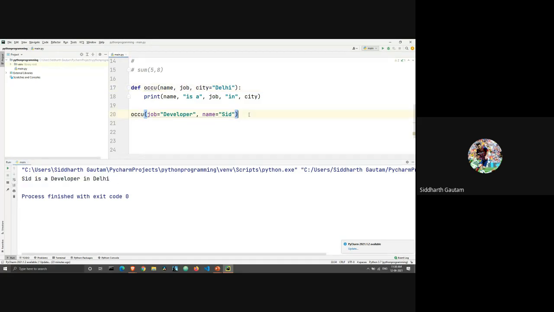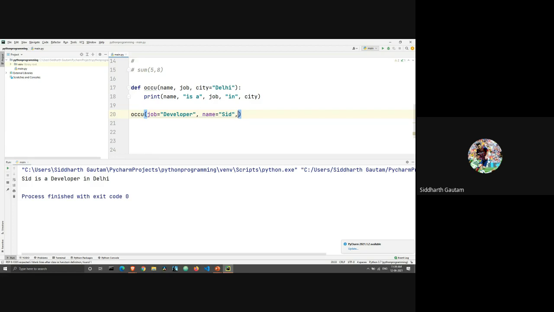So what's happening here is, if I do not enter an argument called city, on line number 20, as you can see, I am calling my function, but inside the function, I'm not passing the argument of city. So the default argument is used if and only if I do not pass the argument when I'm calling the function, only then it will take the default argument. And the default argument here is Delhi. That's why this gets printed.